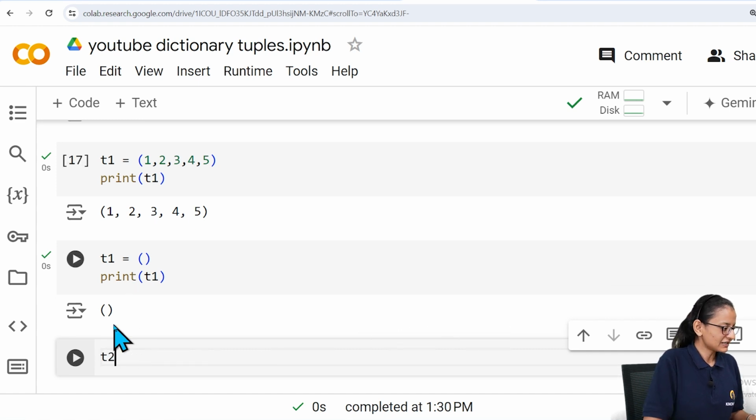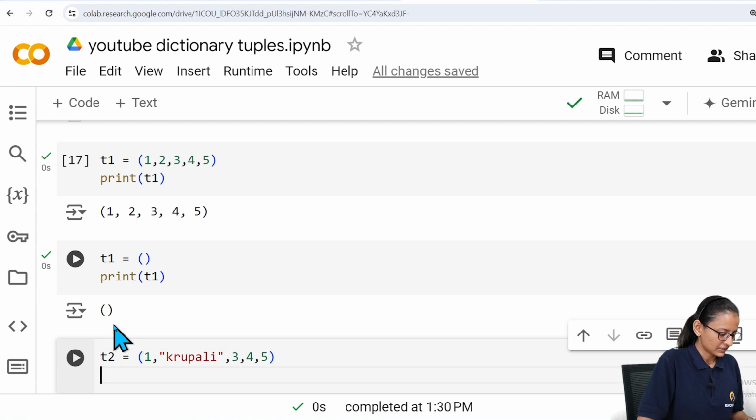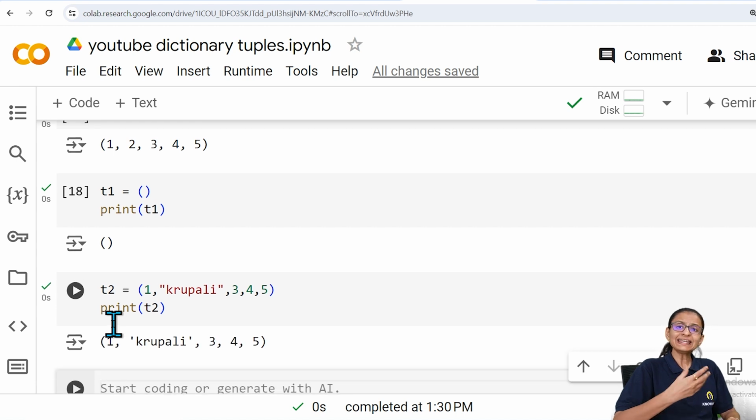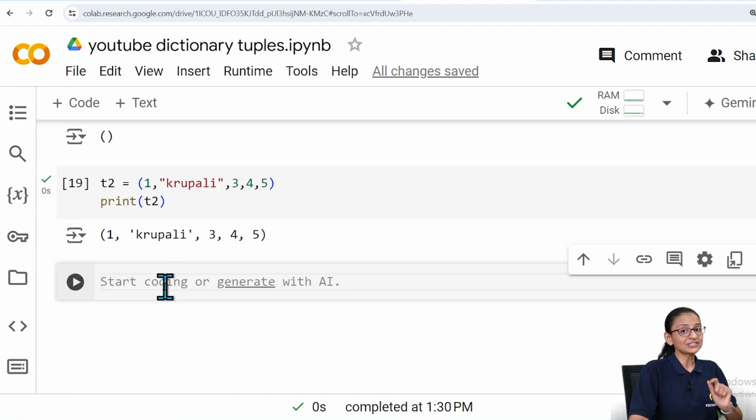Let me just create another tuple which contains different data. So let's say here 1, then let's say the name. This is the person name, then 3, then 4, 5 and so on. Then print T2. So inside a tuple you can store any data type, mixed data type, same data type, whatever your choice.